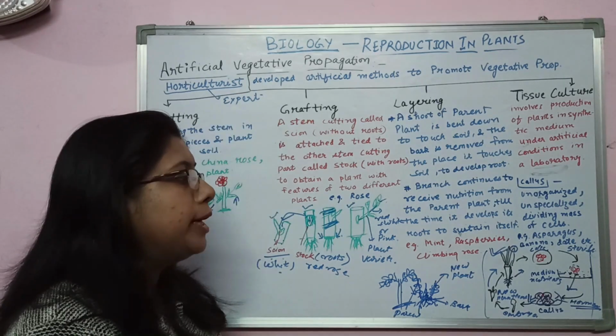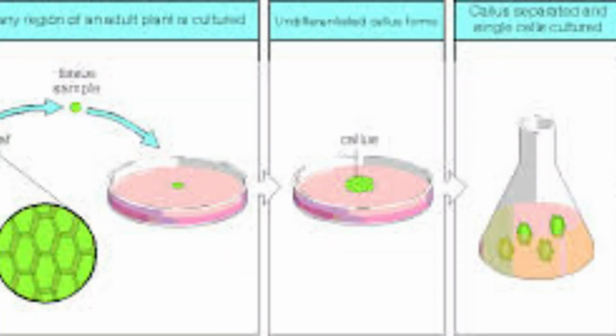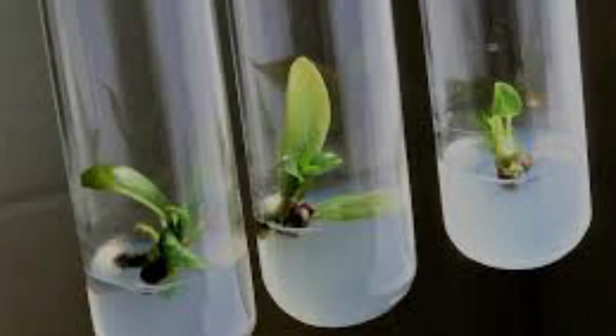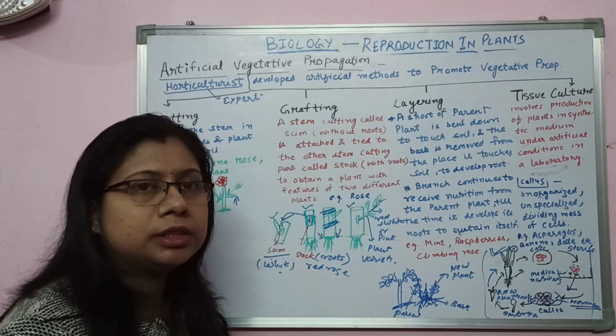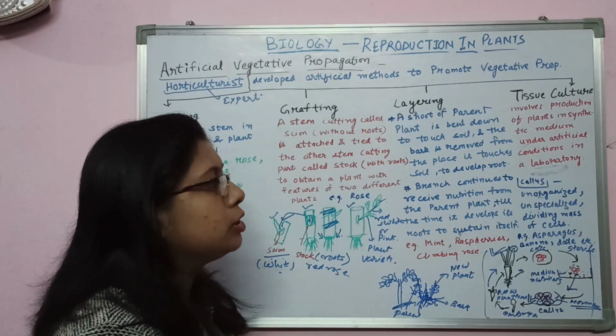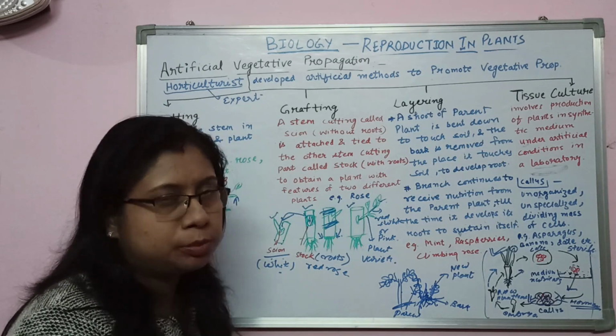So to get the same type of parent plant, scientists go for tissue culture, as the new plant definitely has the same qualities as its parent plant. So to save genetically modified plants and hybrid plants, scientists go for tissue culture to protect these species.